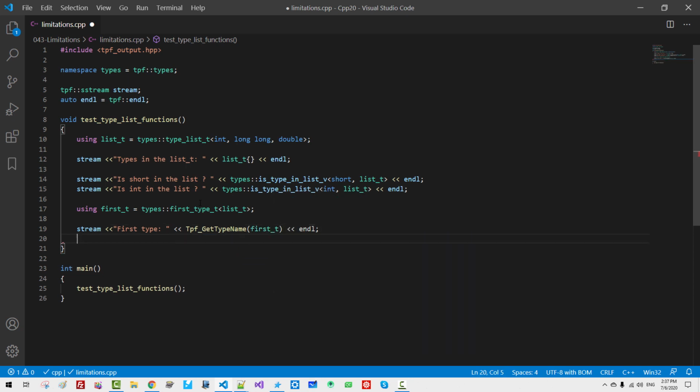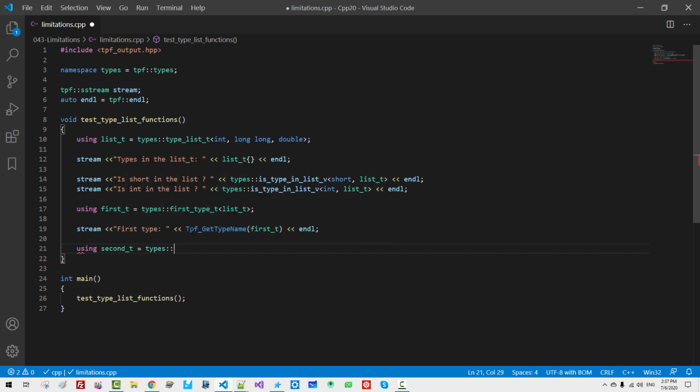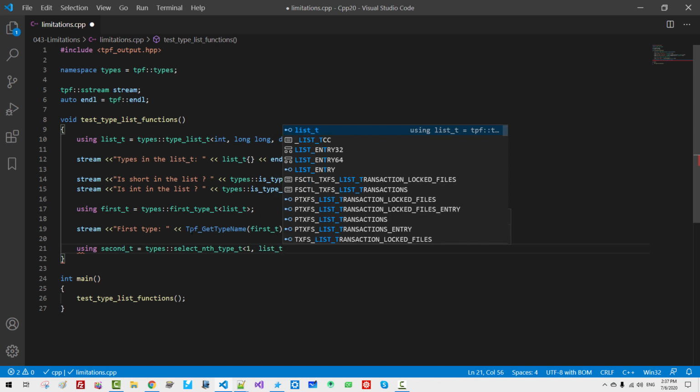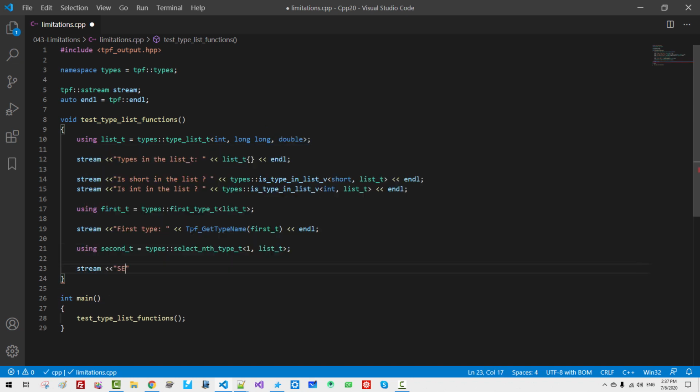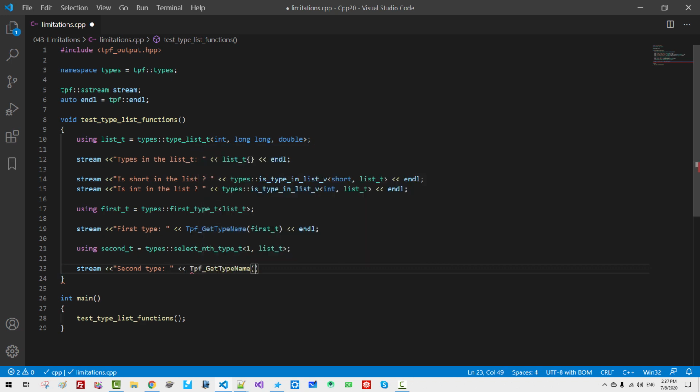Now we want to extract the second type from this list like this, using second_t types select_nth_type 1 list_t, stream second type, talkplayfun get_type_name second_t.